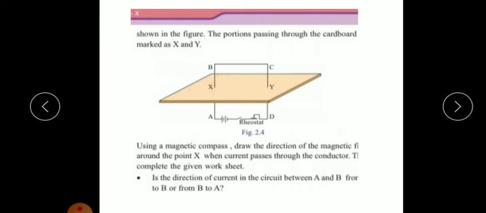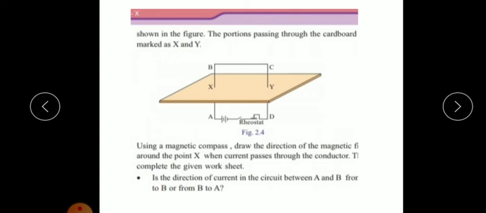For that, you have to take a magnetic compass, place this compass at the point X and mark the direction where this magnetic compass points north.